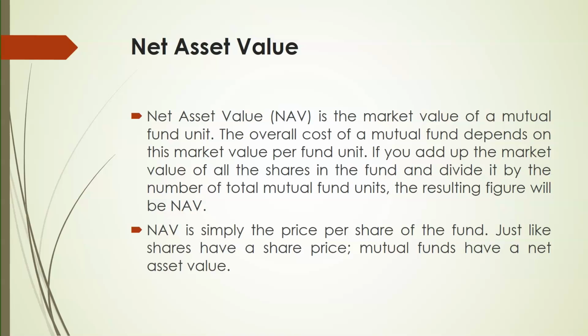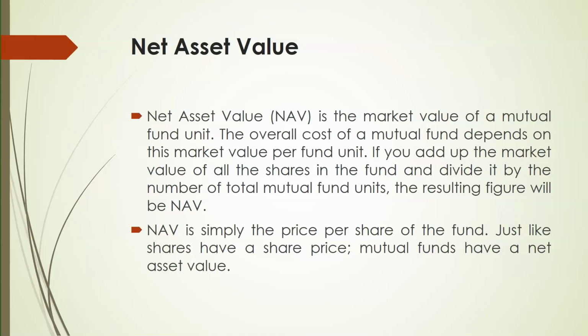Hence, what would be the NAV? 1,20,000 divided by 10,000. What is 1,20,000? It is the market value of investment divided by the number of outstanding units. 10,000 units were issued by the company. Hence your net asset value has increased from 10 rupees to 12 rupees. So the 12 rupees is what we call the net asset value.